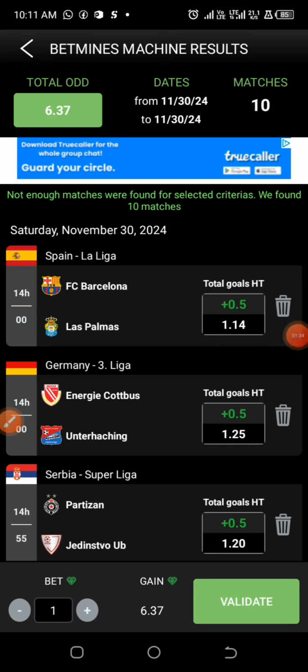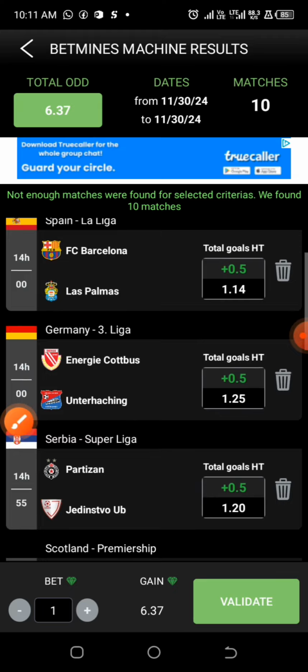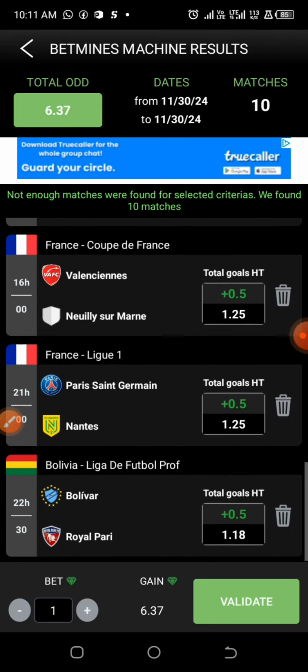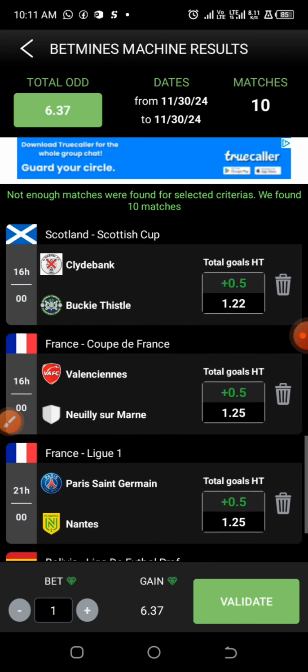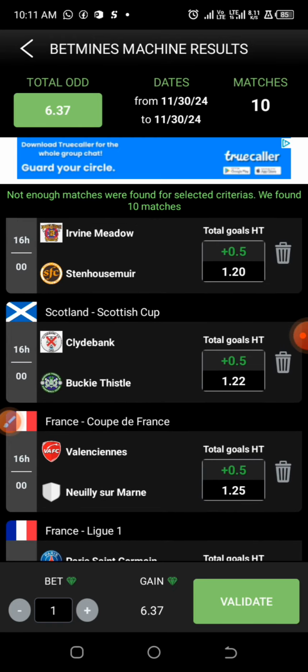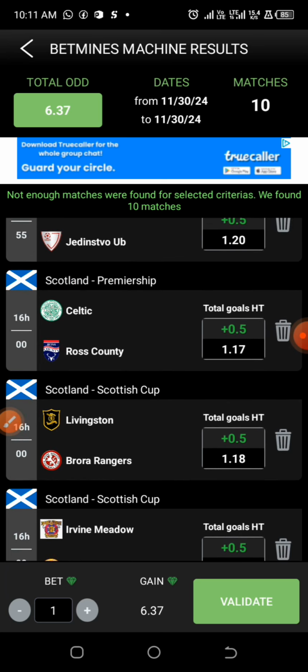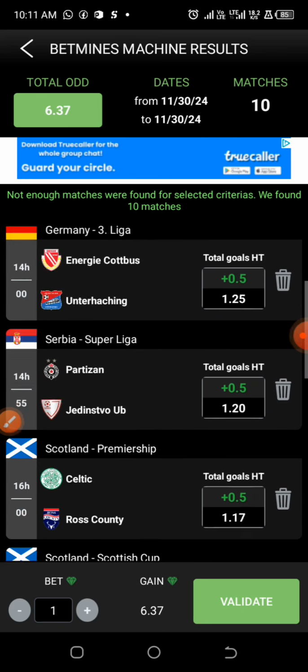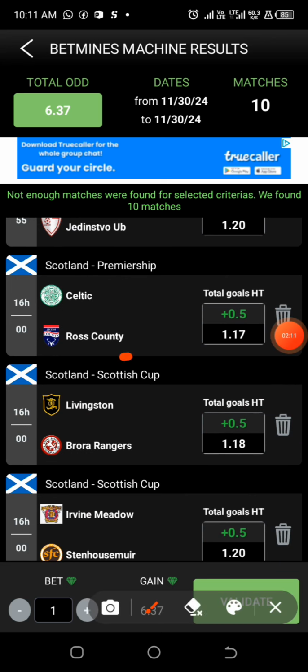Alright, the system was able to generate just 10 games for us under this particular category of first half over 0.5 goals. Now, games that happen to be cup games, we are going to remove them, because some cup games do not always have previous games against each other. So I'll be removing some games here, and I'll be recommending some of these games for you to play on. First, I'm going to look into this particular game of the Scotland League Cup.